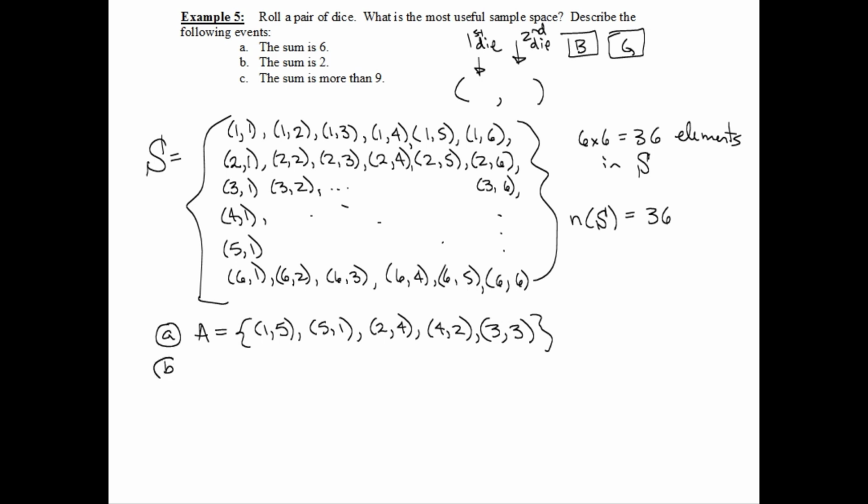Okay, let's suppose our sum is 2. What ordered pairs will let that happen? 1, 1. Is there anything else? Nope, that's the only way to get a sum of 2.